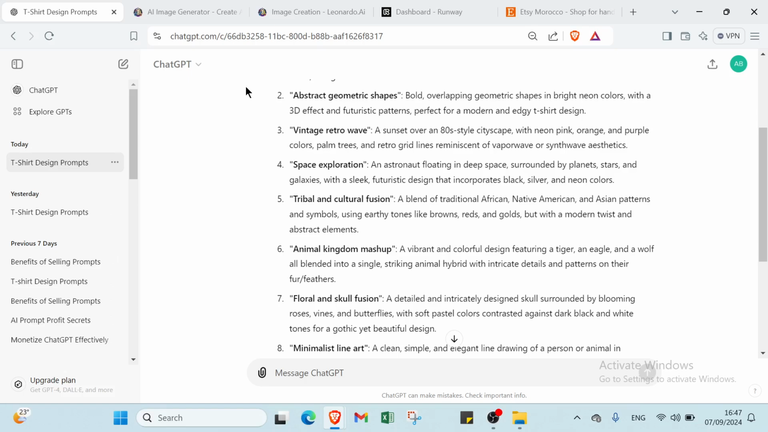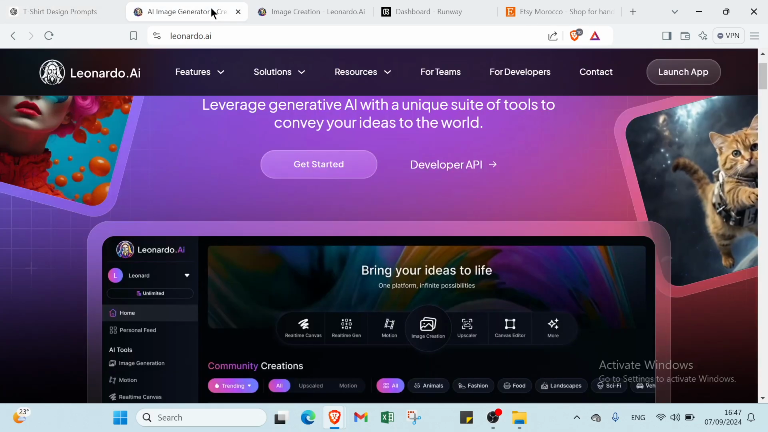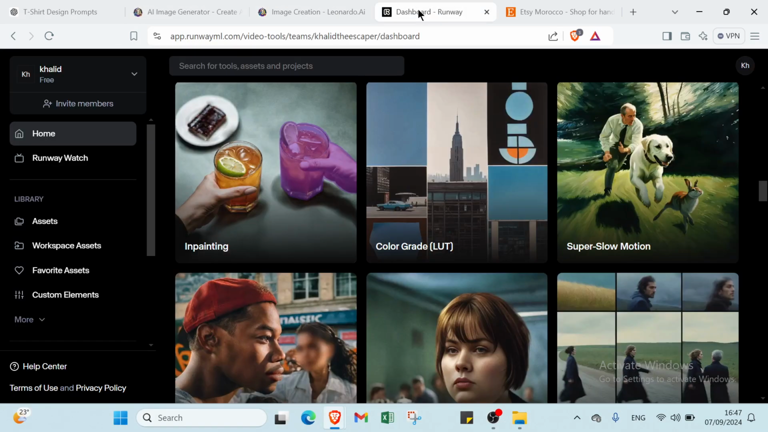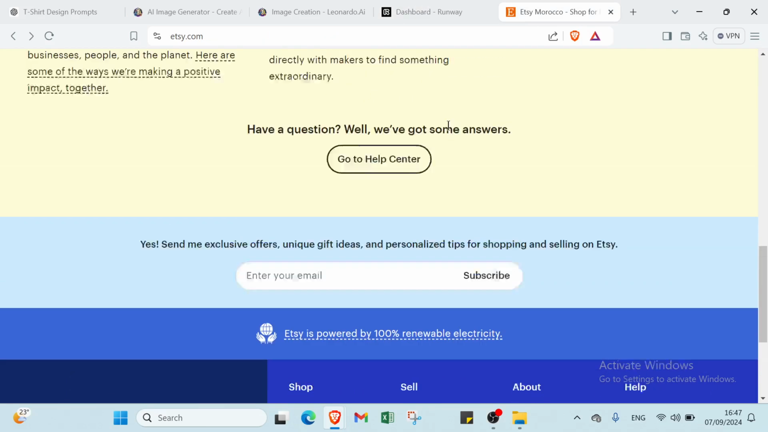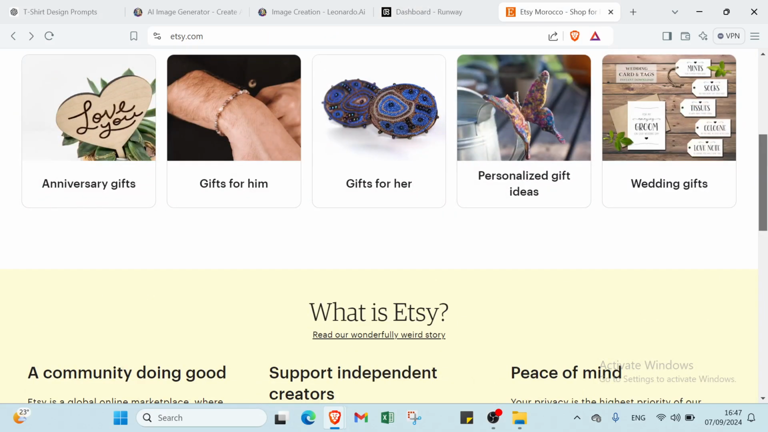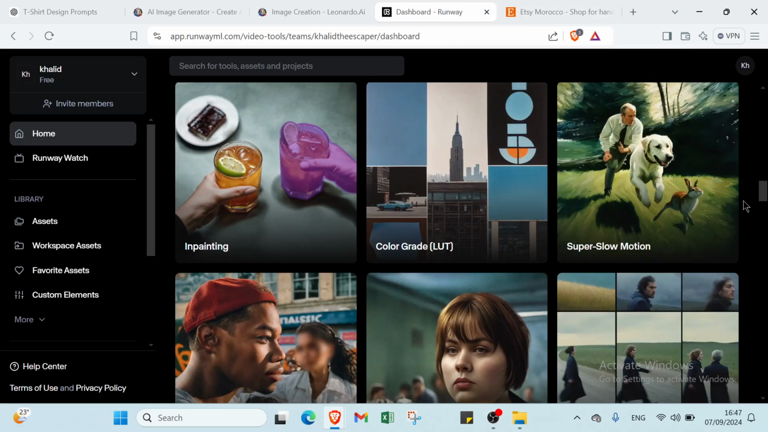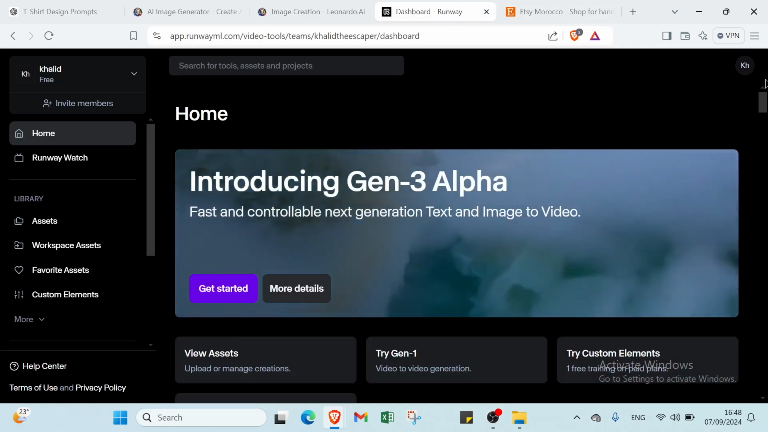So this is how it works with ChatGPT, and start prompting with it. Also, Leonardo is free, and we have Runway, which you have to pay for. Then you can sell this on Etsy, or you can also use Fiverr. It's very helpful for those things.